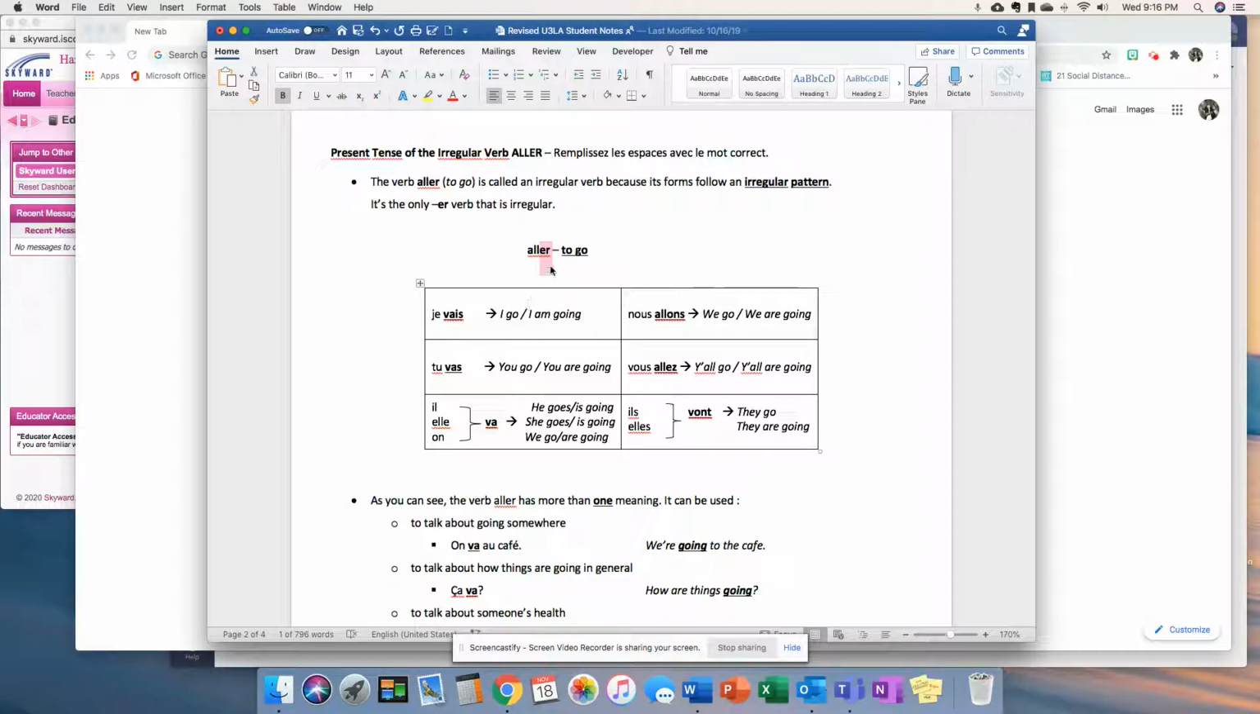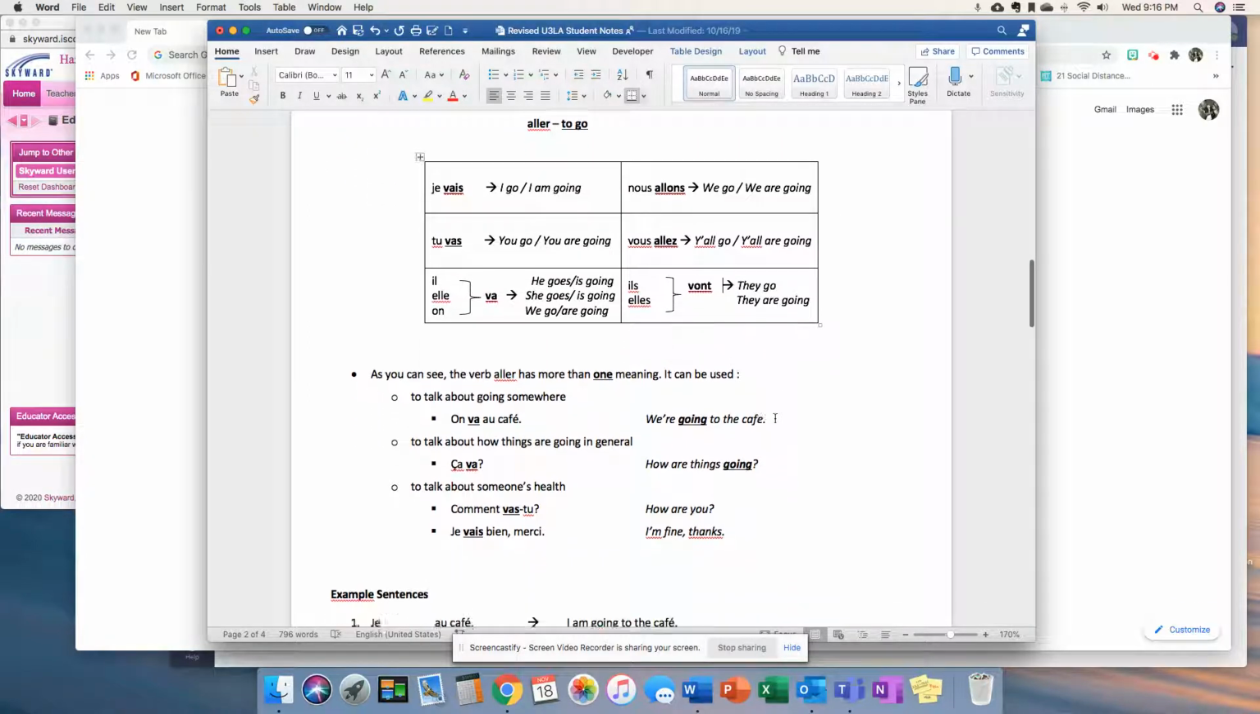Okay, so again, the conjugations, they're pronounced like this. Je vais. Tu vas. Il, elle, on va. Nous allons. Vous allez. Ils, elles vont. Okay, and you can see the English translation there for each one of these conjugations.